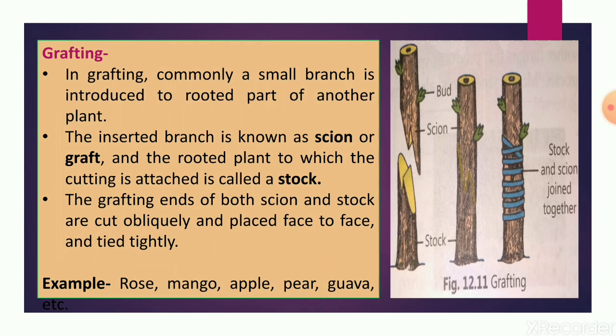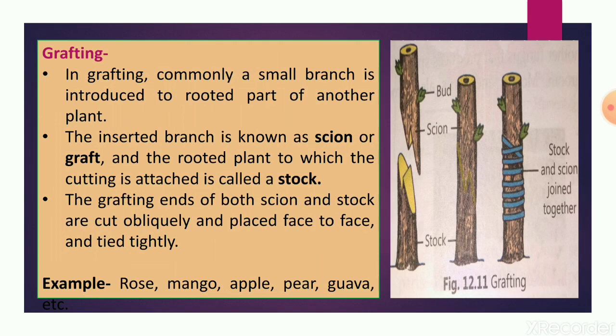In this method the root portion is taken from one plant, and that portion is called the stock. It is called stock because it is in contact with the soil and provides all the nutrients required by the plant. The stem portion with several buds is taken from another plant, and that part is called the scion.